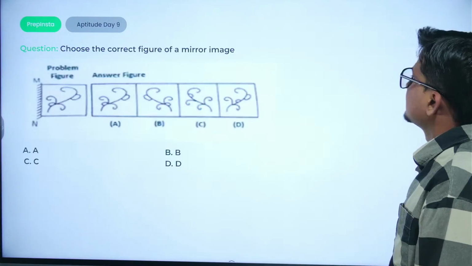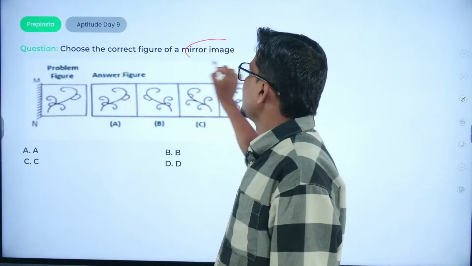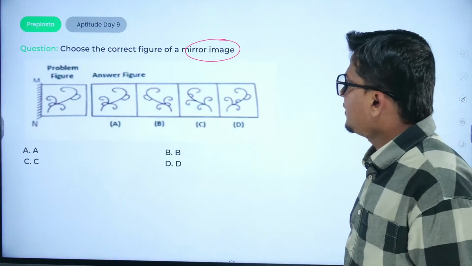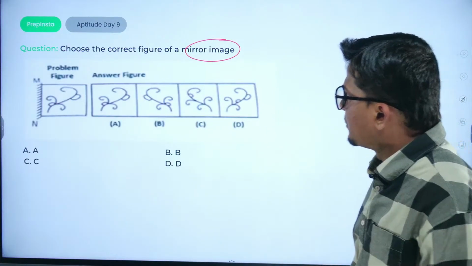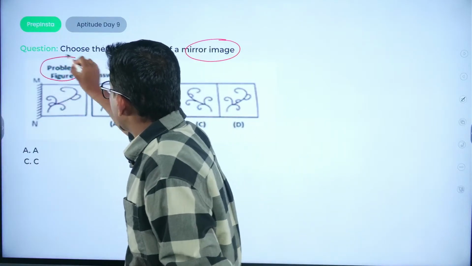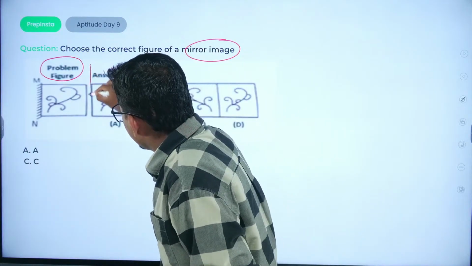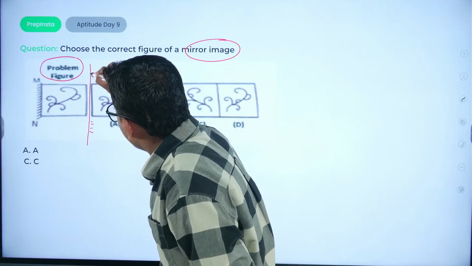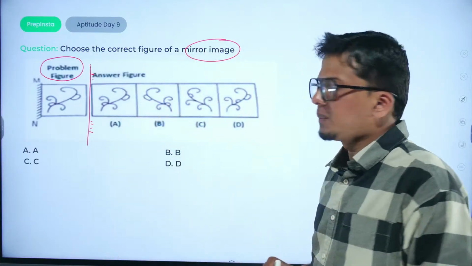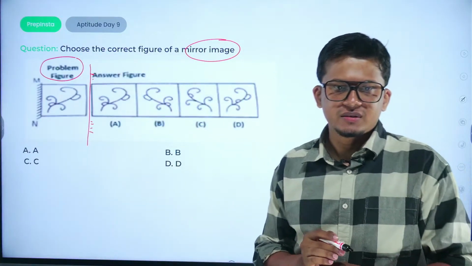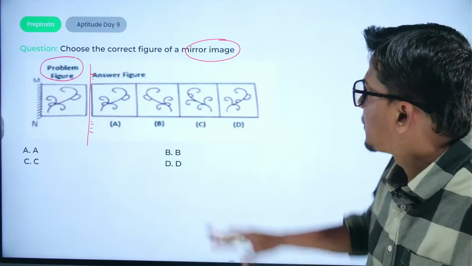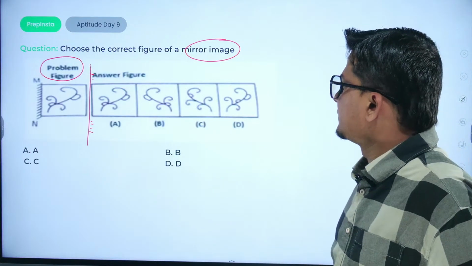right? Coming to the next question, choose the correct figure of a mirror image. Now the problem figure is being given here. Consider that the mirror is kept here at the rightmost position. What option would be the correct mirror image?